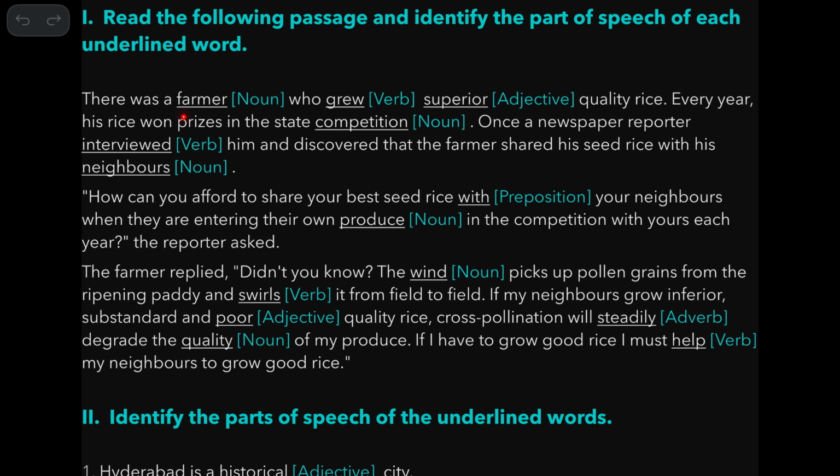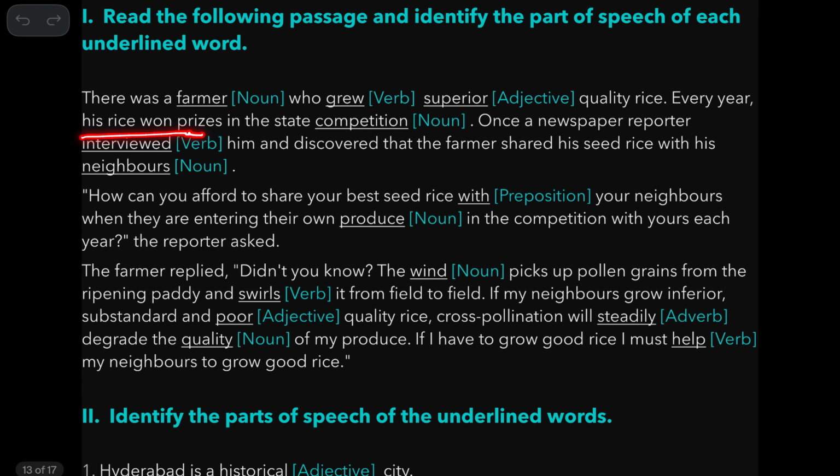Okay, so there was a farmer. Farmer is a name. Grew, it's a verb, action word. Superior adjective describes this noun. Then every year his rice won prizes in the state competition. Competition is a noun. Once a newspaper reporter interviewed him. Interviewed is a verb, and discovered that the farmer shared his seed rice with his neighbors. Neighbors is a noun. How can you offer to share your best seed rice with your neighbors? With is a preposition, and